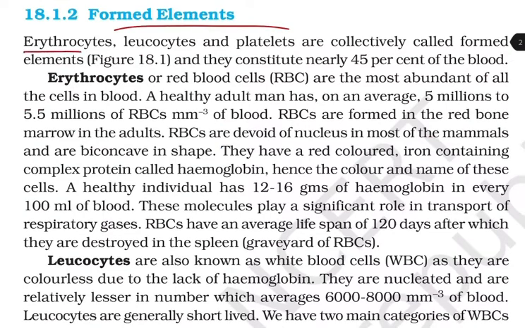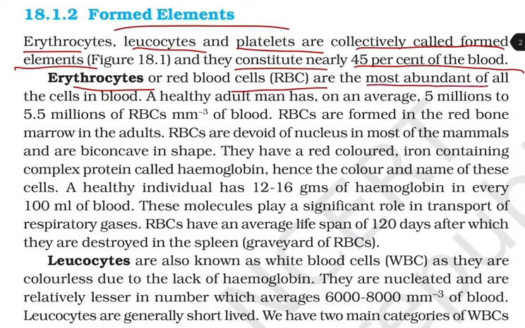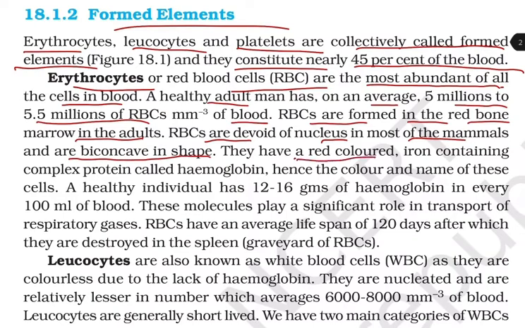Formed elements. Erythrocytes, leukocytes, and platelets are collectively called formed elements, and they constitute nearly 45% of the blood. Erythrocytes or the RBC are the most abundant of all the cells in the blood. A healthy adult man has, on an average, 5 million to 5.5 million RBC per cubic millimeter of blood. RBCs are formed in the red bone marrow in the adults. RBC are devoid of nucleus in most of the mammals and are biconcave in shape. They have a red colored, iron containing complex protein called hemoglobin, hence the color and the name of these cells.